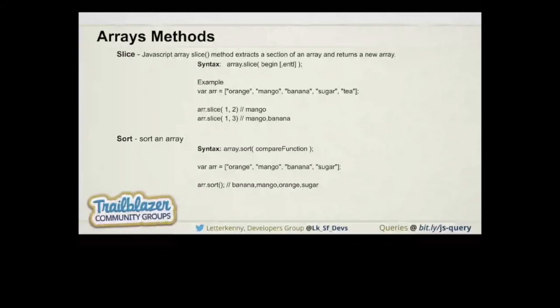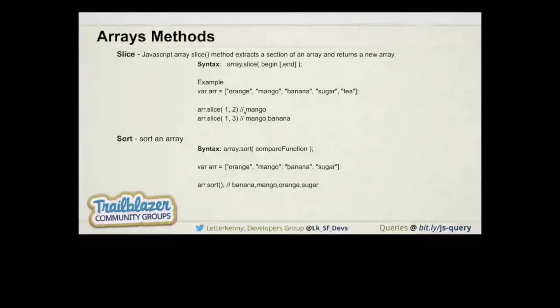For the example, we use the same array that holds the fruit names: banana, orange, banana, mango. Sorry, it also contains sugar and tea. If we want to get a piece of the array, we just need to use slice and pass a beginning and an end, where it starts and where it ends, and it will return